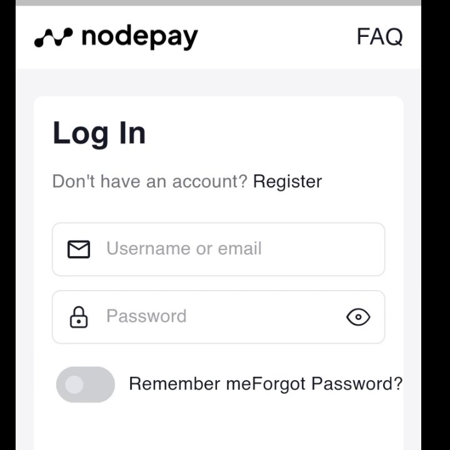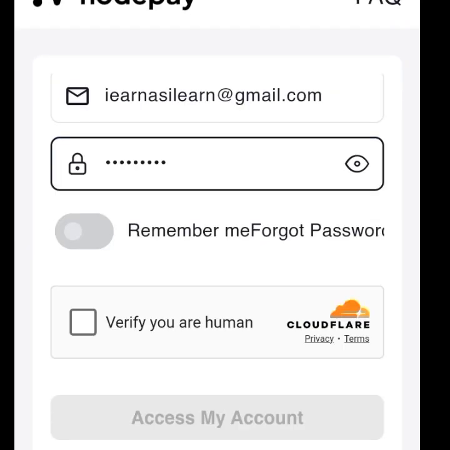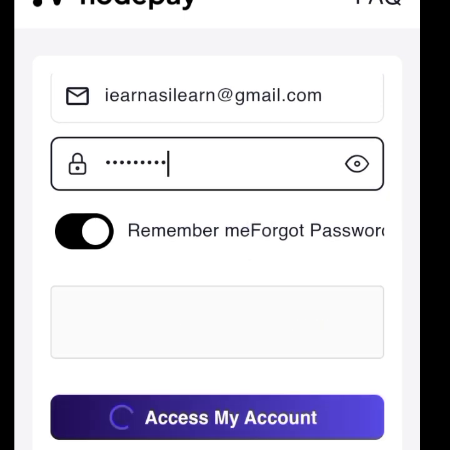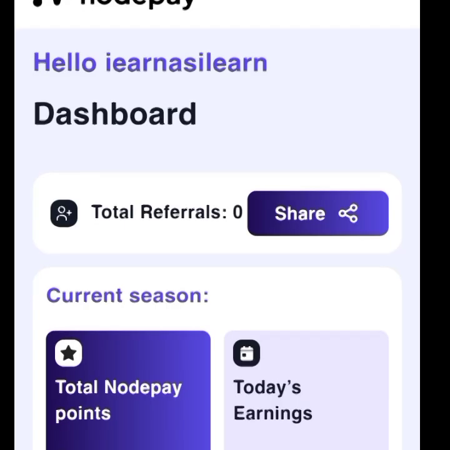At this point now, I will log in. Already I have my username, so I'll log in with my username. Let me log in. Verify you are human. Let me tap remember me here so that I won't have to be logging in all the time. So access my account. All right, you can see now I've logged into my account. It will now start mining.